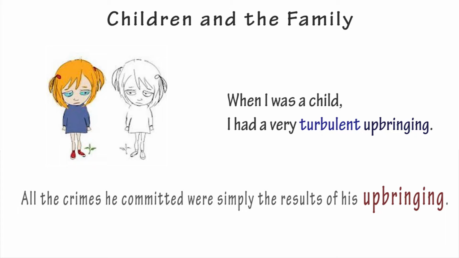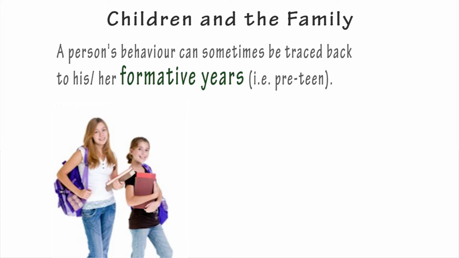Upbringing basically means how a person was treated or educated when he or she was young. Turbulent means involving a lot of sudden changes, arguments, or violence. A person's behavior can sometimes be traced back to his or her formative years. Formative years relate to the time when someone or something is starting to develop in character, basically the preteen period.